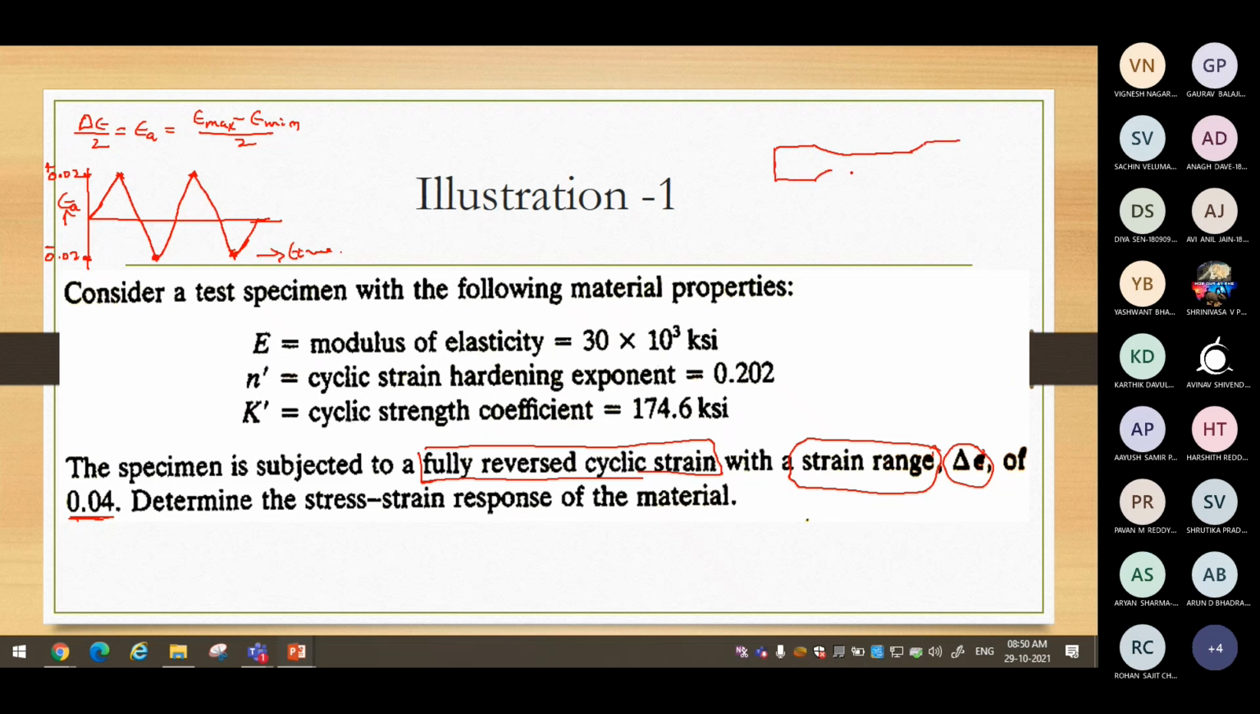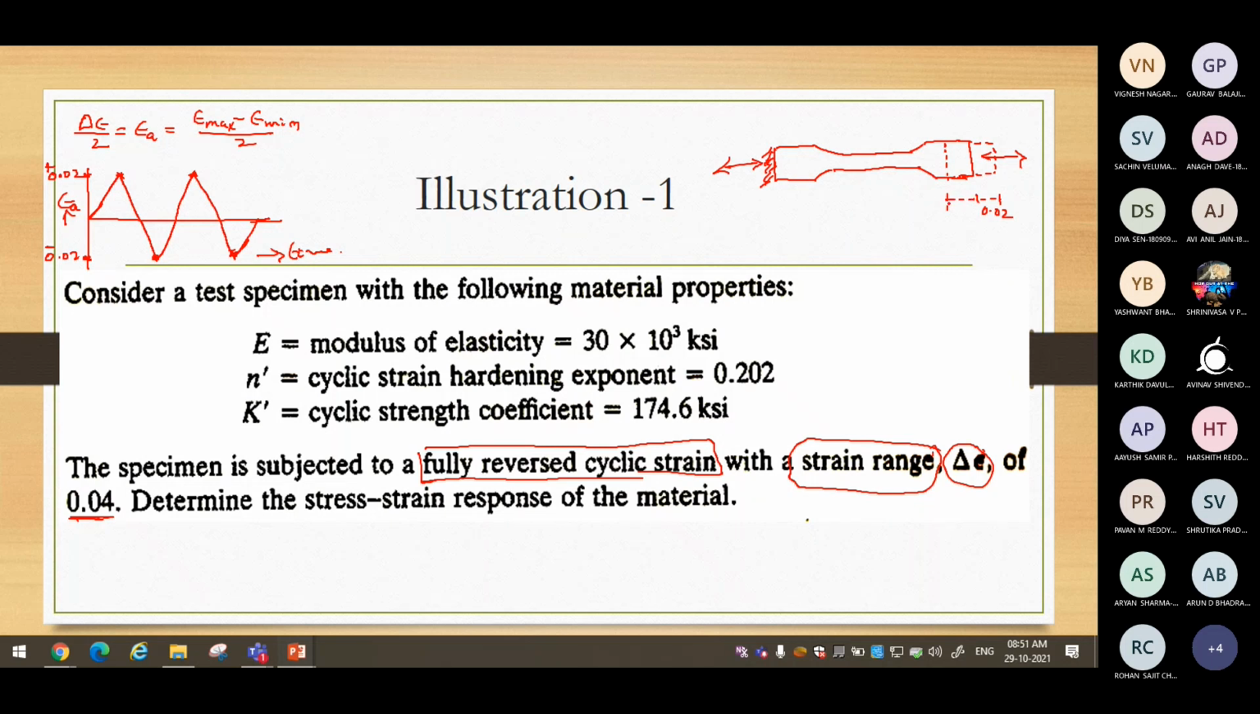So this specimen, you have to use it for the testing. So what you have to do? You have to pull in the positive direction for 0.02 strain, and you have to compress back to, if I constrain at the other end, the meaning is constrain, or we can also show like this reactions, equal opposite reactions.